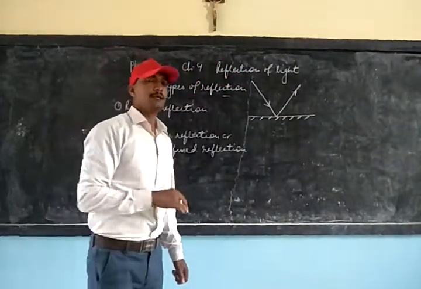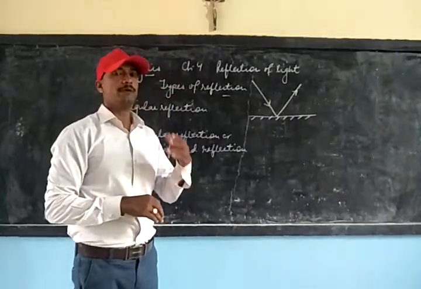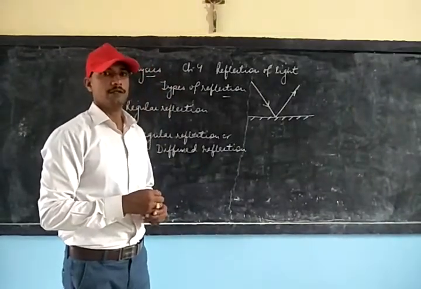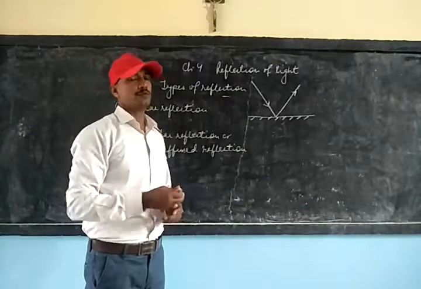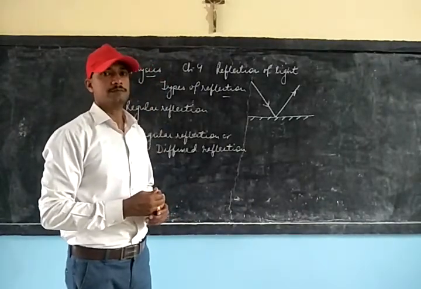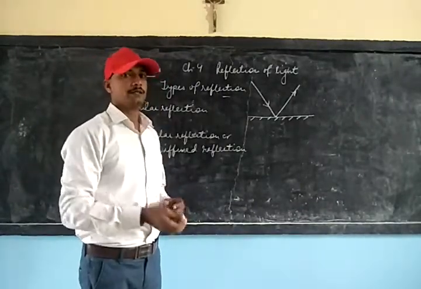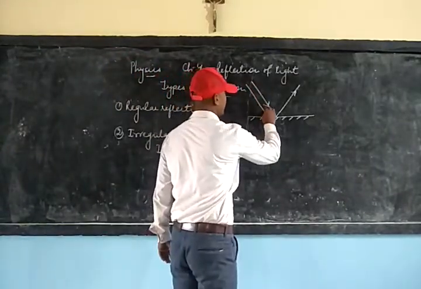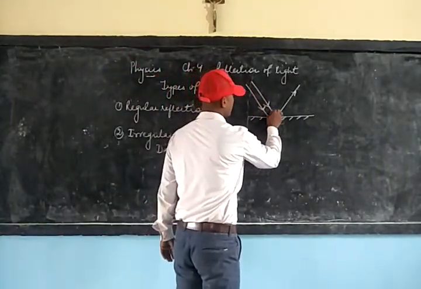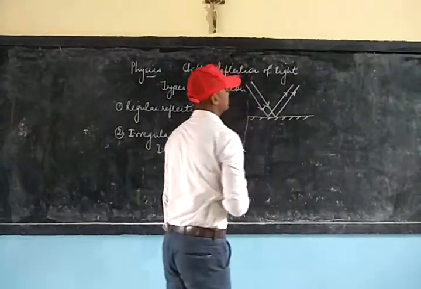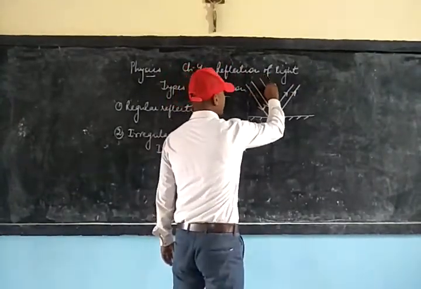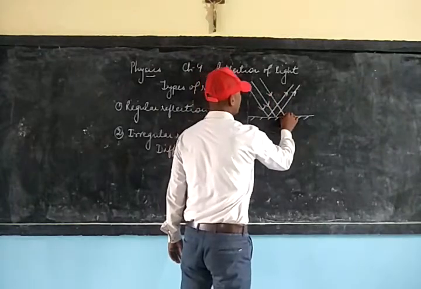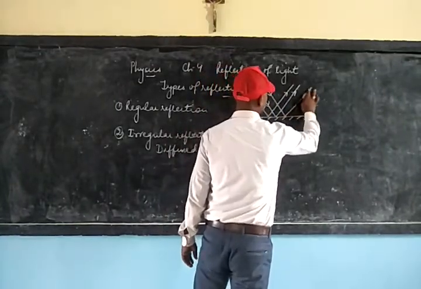That is, the incident ray falling on the reflecting surface will be even, and so the reflected rays will also get reflected in the smooth way. We can take another incident ray, it will also be reflected. Taking one more incident ray, you can see how the reflection takes place.